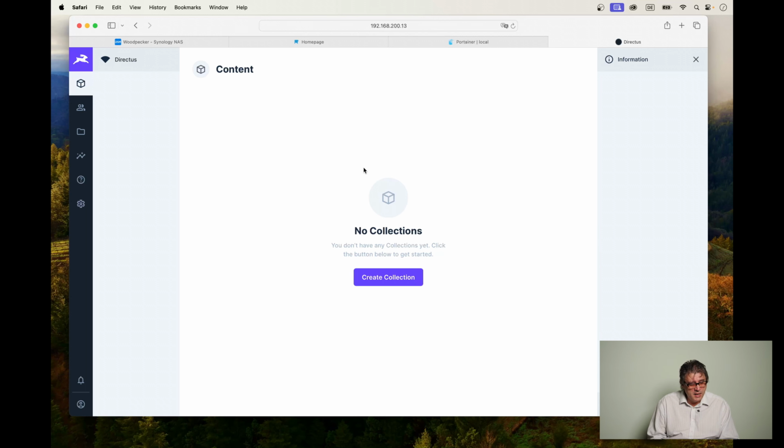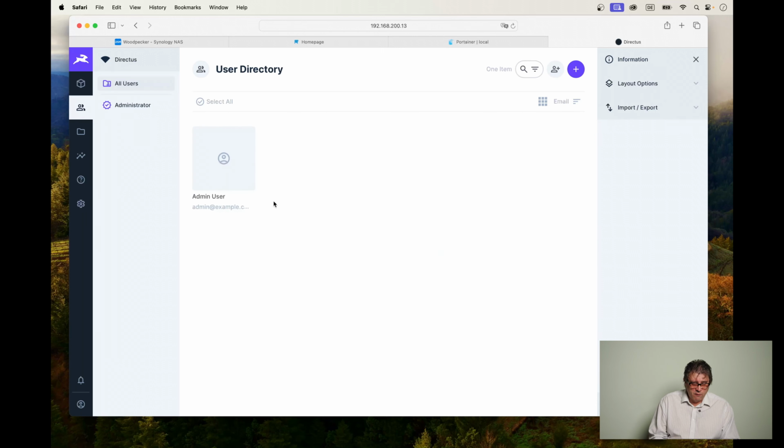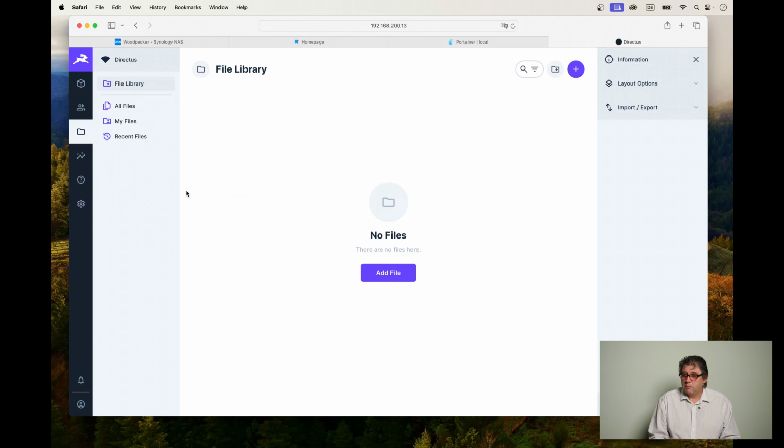But let's just stay here and click on these items here on the left-hand side. We have the user directory. Of course, we don't have any users yet except for ourselves. We can create more users later on. We have a file library. So basically we can upload and download and propagate files just the way we like it.